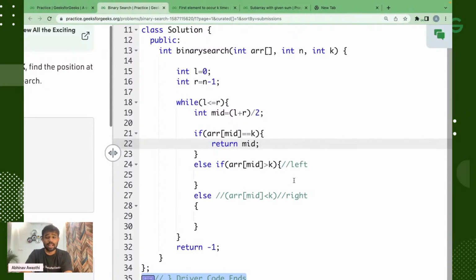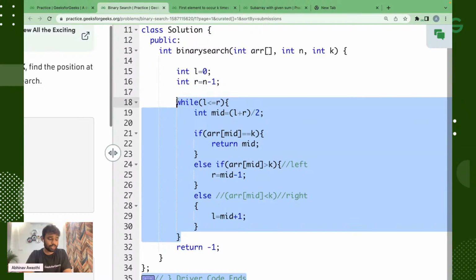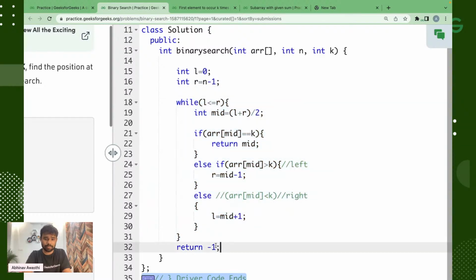The case is if k is less than ARR of mid, in that case we have to consider the left part. In that case we will do it, sorry, not return, it will be as I told you, if you have to go to the left part, so the left part means the right pointer will be now mid minus 1, and else in the else case it will be left pointer will be mid plus 1. And if for the complete while loop we have not got our answer, so we will just return minus 1.